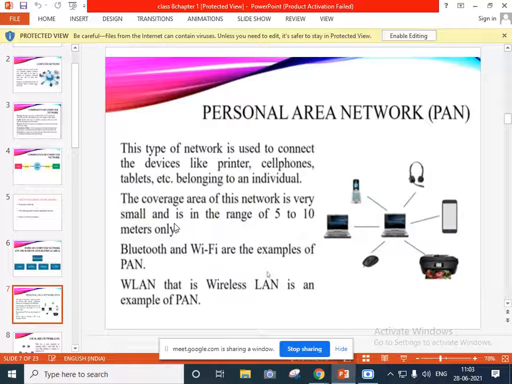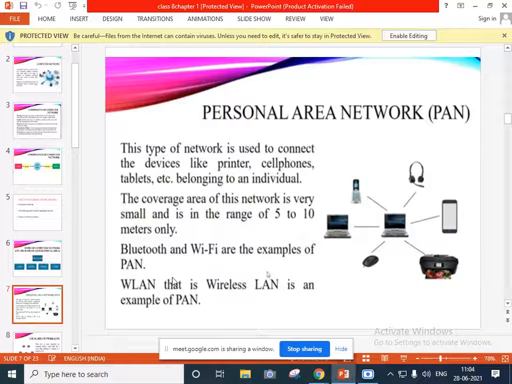As you know, suppose your mobile internet connection is not there, and you are using the hotspot of your friend, or in the family, your brother's mobile hotspot. That time you are connecting with Wi-Fi. If you are near your brother's mobile, then only that Wi-Fi will get connected to you.